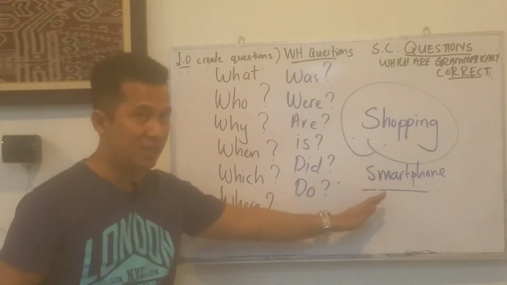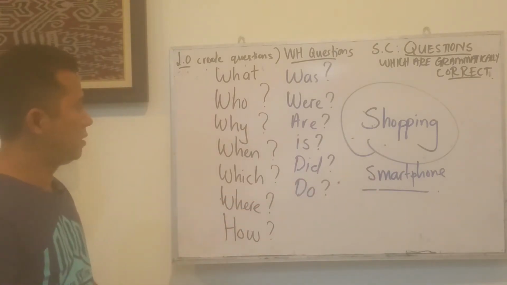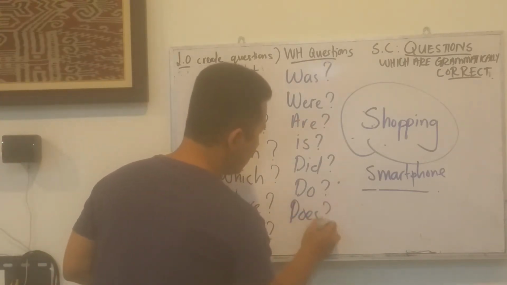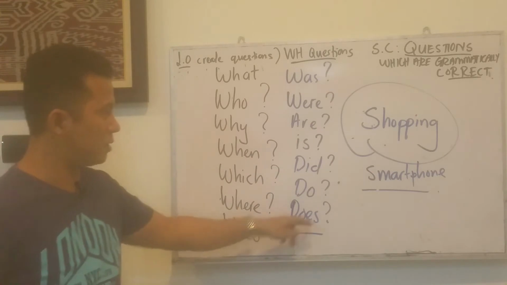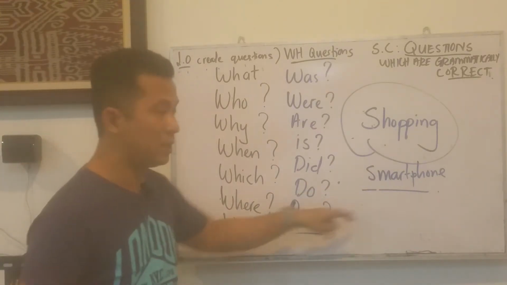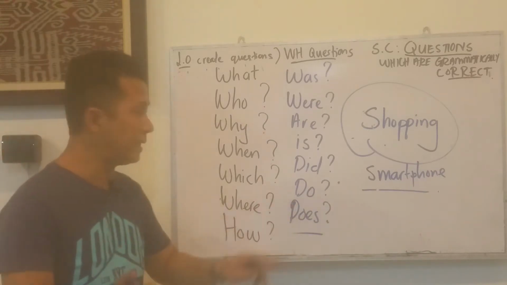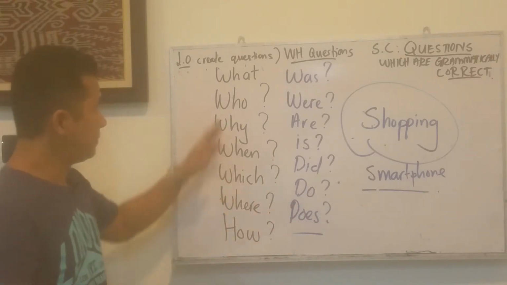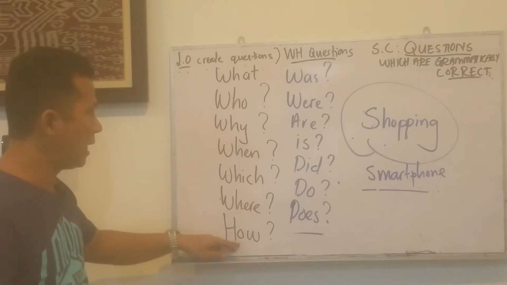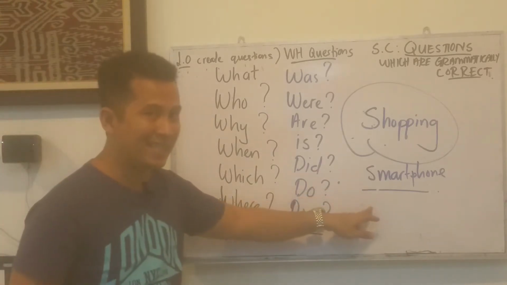And then one more question, okay? This is important because this is singular subject, singular noun, so that's why you use the word does. Okay, hold on, I'll talk about this later. The first question was, how much is this smartphone?